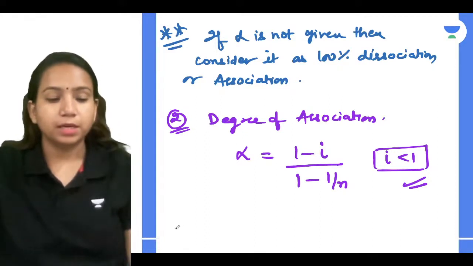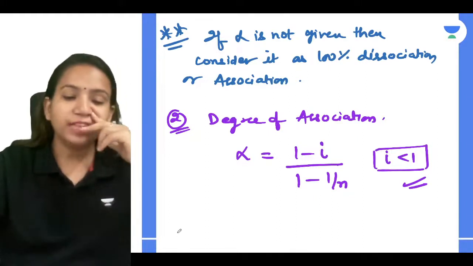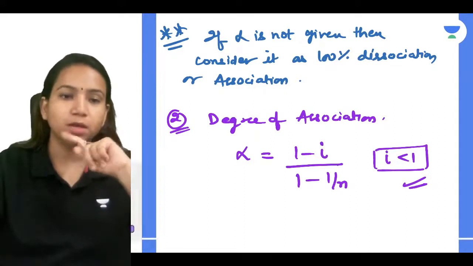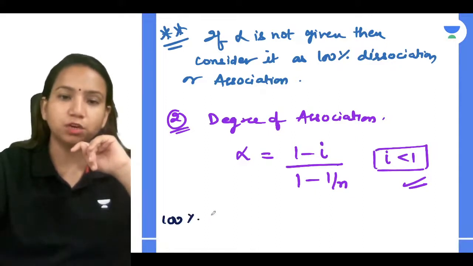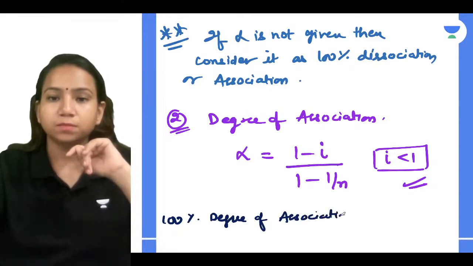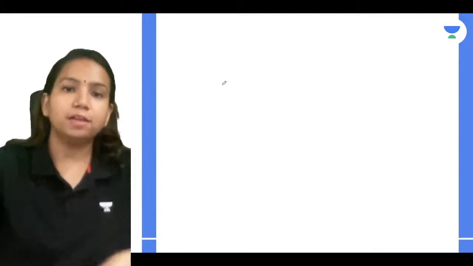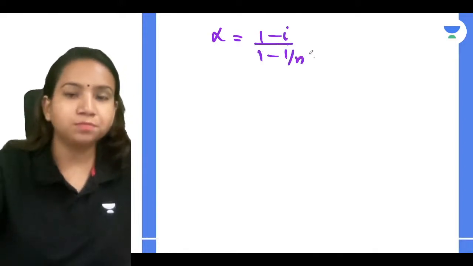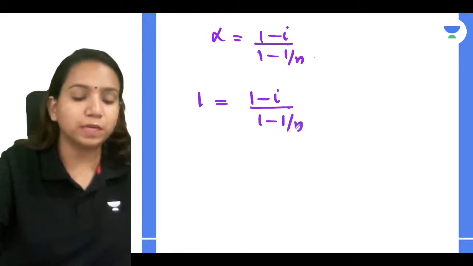Now if you have to calculate anything, say they are giving 100%, let's consider why I will always be less than 1. If it's not given how much association, we can say 100% is the degree of association. If 100% is the degree of association, can you relate the formula that alpha is equal to what? 1 minus i divided by 1 minus 1 upon n. So alpha is 100%, meaning it's equal to 1 minus i divided by 1 minus 1 upon n.